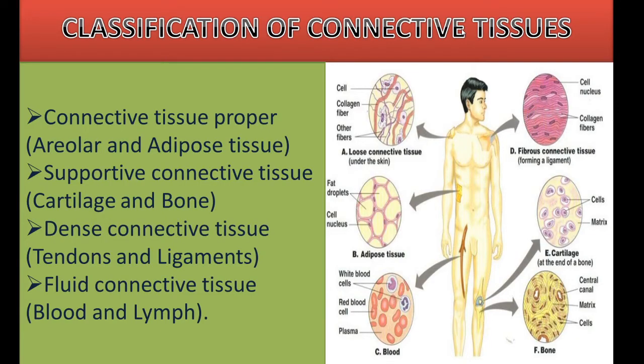Then, the classification of connective tissues. As we studied, connective tissue is found all over the body, and there is a variety of connective tissues. That is the connective tissue proper, areolar and adipose tissue. Then supportive connective tissue, that is cartilage and bone. Then dense connective tissue, that is tendons and ligaments. Then fluid connective tissues, that is blood and lymph. It is an important 2 mark question. So the classification of connective tissues is connective tissue proper, supportive connective tissues, dense connective tissues and fluid connective tissues. You have to know the subdivisions here.